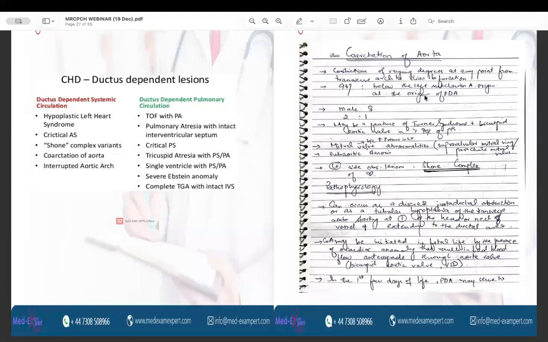And the ductus-dependent pulmonary circulation lesions are TOF with pulmonary atresia, pulmonary atresia with intact interventricular septum, critical pulmonary stenosis, tricuspid atresia with pulmonary stenosis or pulmonary atresia, single ventricle with pulmonary stenosis or pulmonary atresia, Ebstein anomaly, complete TGA with intact interventricular septum. And the ductus independent circulations are total anomalous pulmonary venous return, truncus arteriosus, and L-TGA.